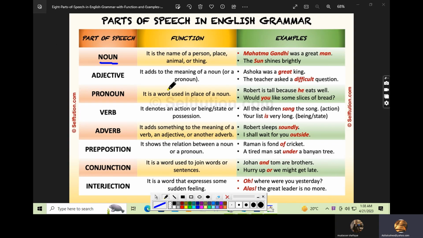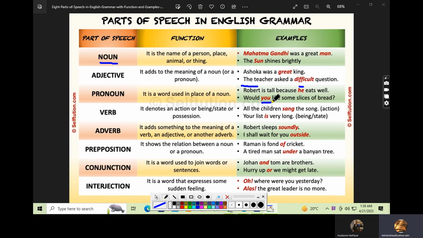Like I've got a pen. It writes very well. Now the pen was a noun, and when I use it, it replaces the pen and becomes a pronoun. Like Robert is tall because he eats well. Now Robert is a noun and he is a pronoun. So basically we use a pronoun instead of a noun because we cannot call the name of Shoaib or Robert again and again.